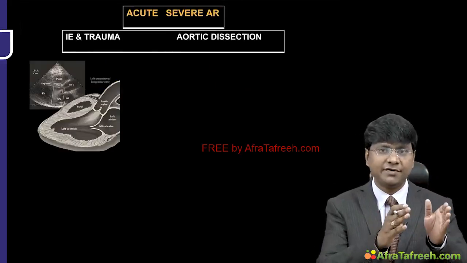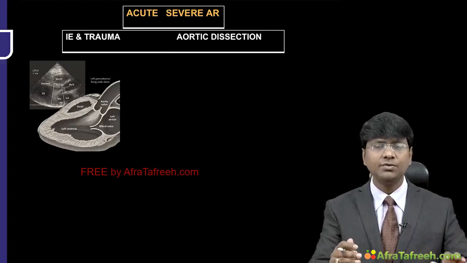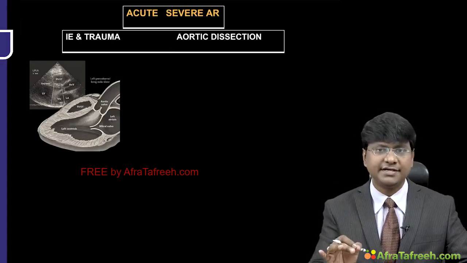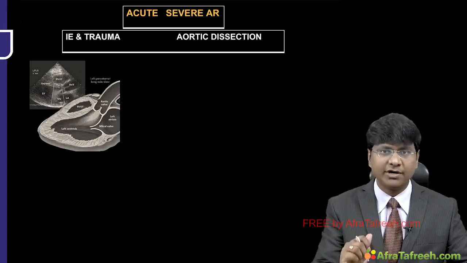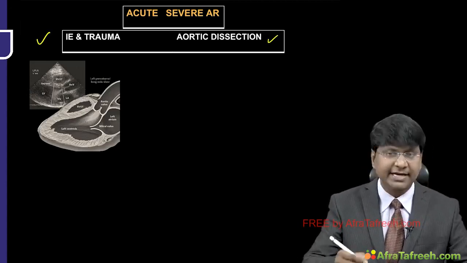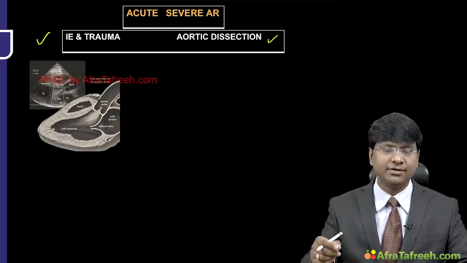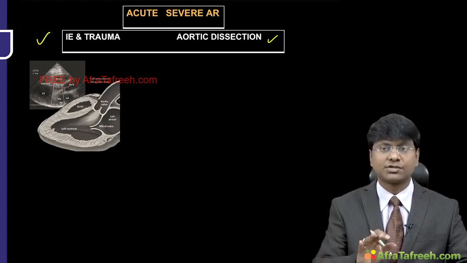There can be development of an acute AR, there can be development of chronic AR. Now which is a medical emergency? It is the acute severe regurgitation, that is a medical emergency. What will be the etiology? I have already discussed, that is infective endocarditis and trauma, as well as aortic dissection progressing in a retrograde direction to the aortic annulus causing aortic root dilatation, which can also cause acute aortic regurgitation.